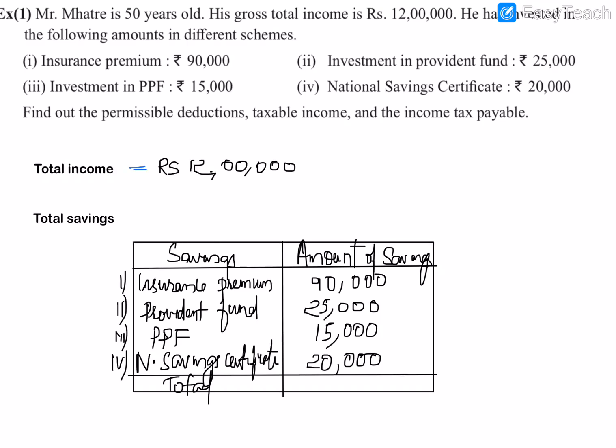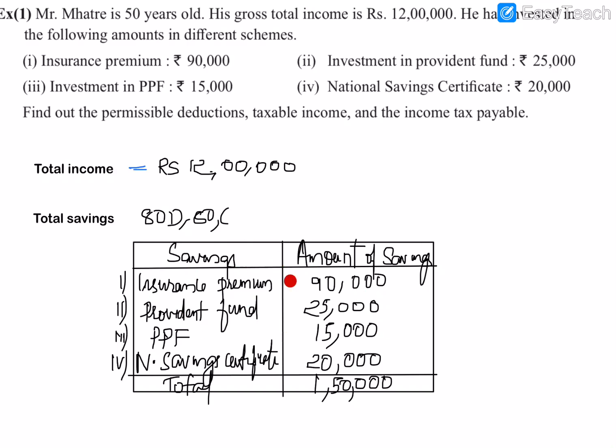So now we have to find the total of all the investments. So it will be 1,50,000. So 1,50,000 is his total savings, and according to the sections 80C, 80D and 80G, all these deduction sections in the Income Tax Act, one person doesn't need to pay